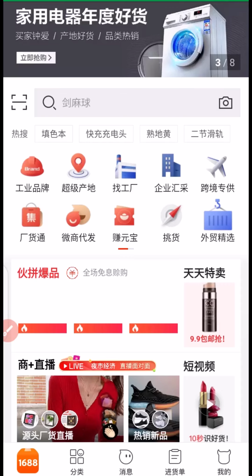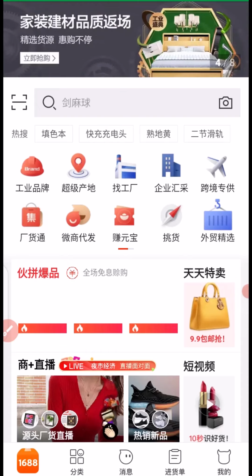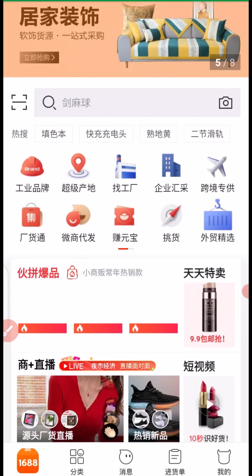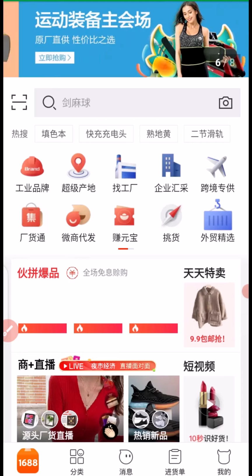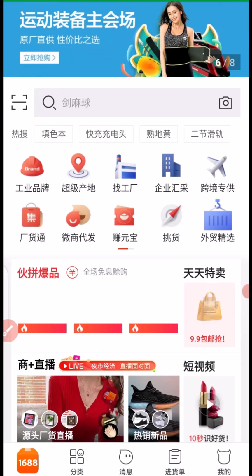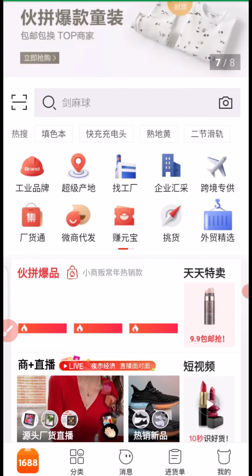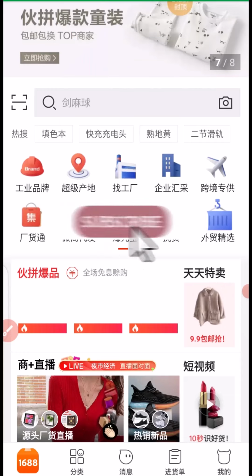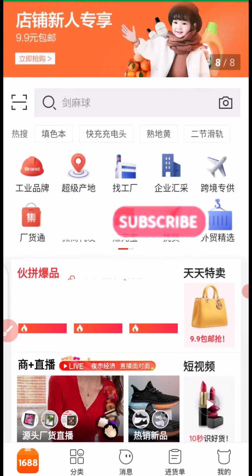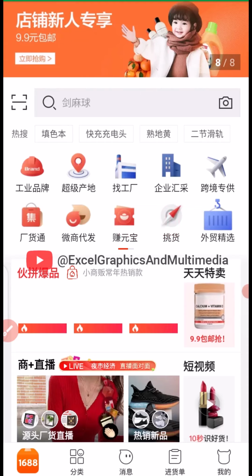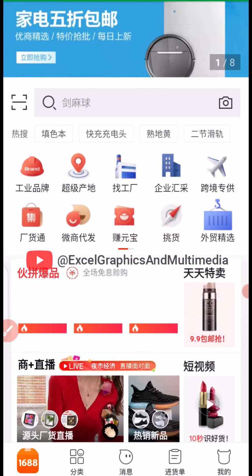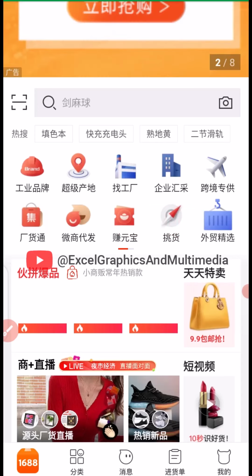It's my pleasure to welcome you to this particular interesting topic on 1688. Sometimes we run into trouble when we want to access our 1688 or our Taobao or Idle Fish. We find it difficult to access our profile. Sometimes you may even have a product in transit and you may need to talk to some supplier, but as a result of your account being frozen, you find it difficult to access the account.